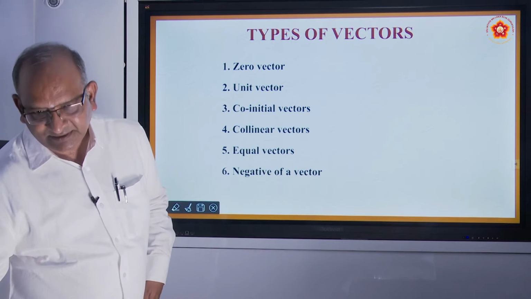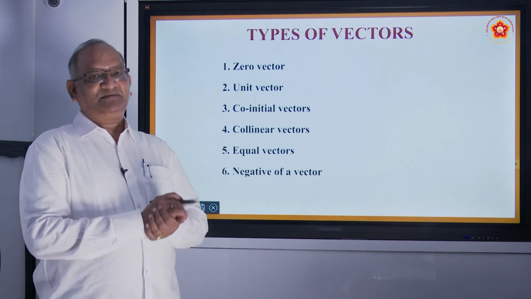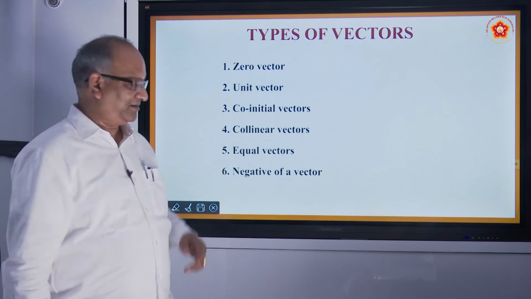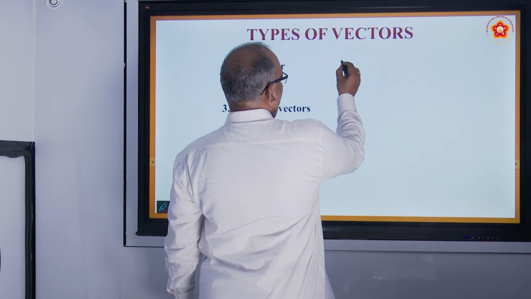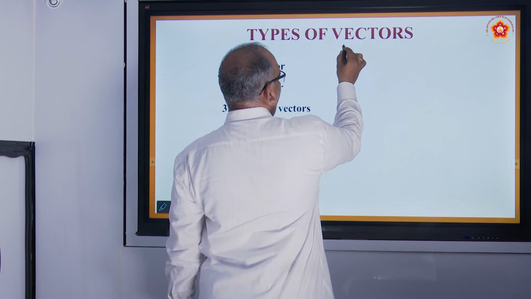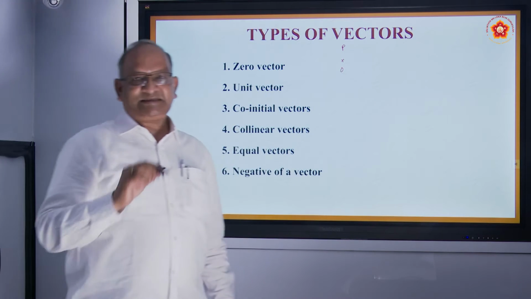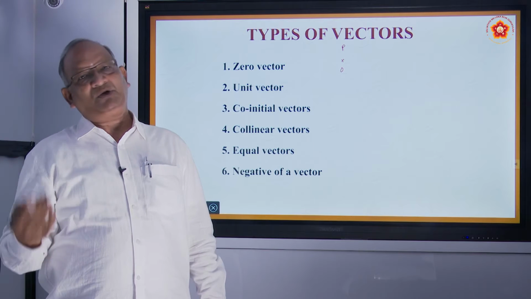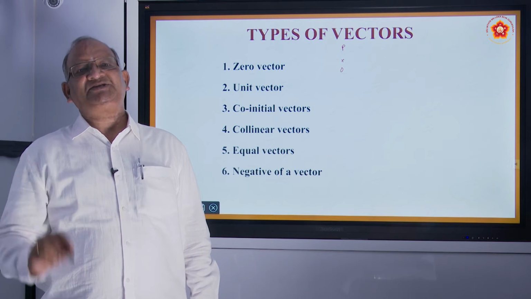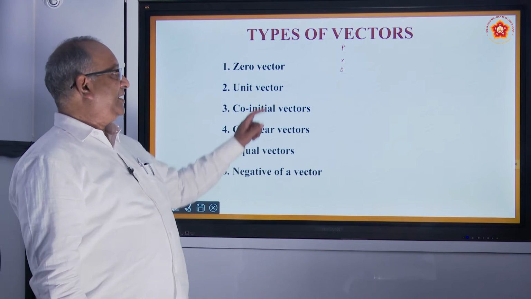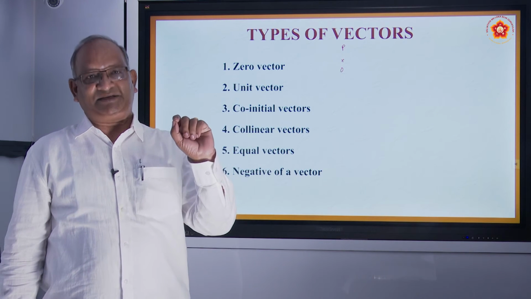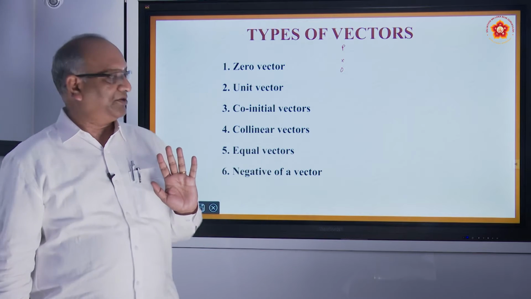Types of vectors. There are so many types of vectors, beginning with zero vector. What do you mean by zero vector? Suppose this is the starting point of a vector, and suppose this is only the ending point also. The initial point and terminating point both are same. So, what happens? The magnitude is 0. So, if the magnitude is 0, we call it a zero vector. It still has direction, but its magnitude is 0.